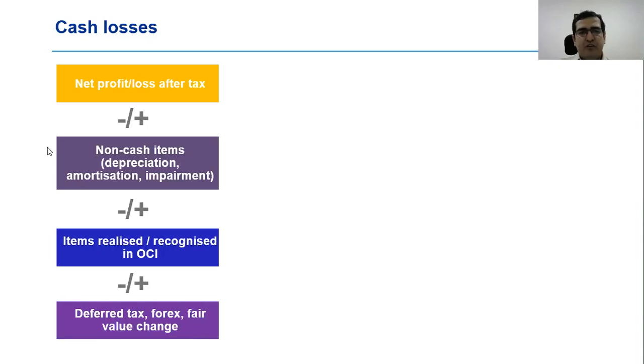For companies that follow Ind AS, the second item which could cause confusion is OCI, because there could be items that are first parked in OCI and then are reclassified to the P&L. To give you an example, if there is a cash flow hedge reserve sitting in OCI in the current year, but in the subsequent year when the underlying item hits P&L, that amount gets reclassified from OCI to P&L.